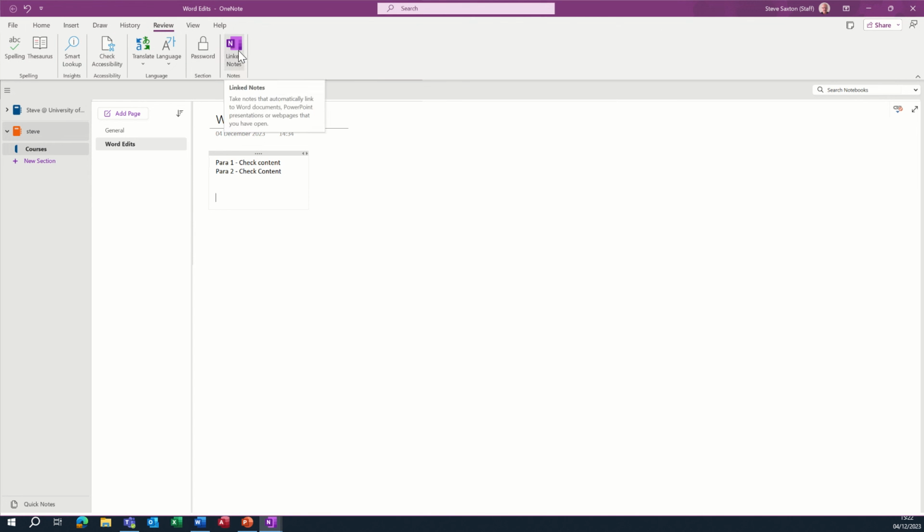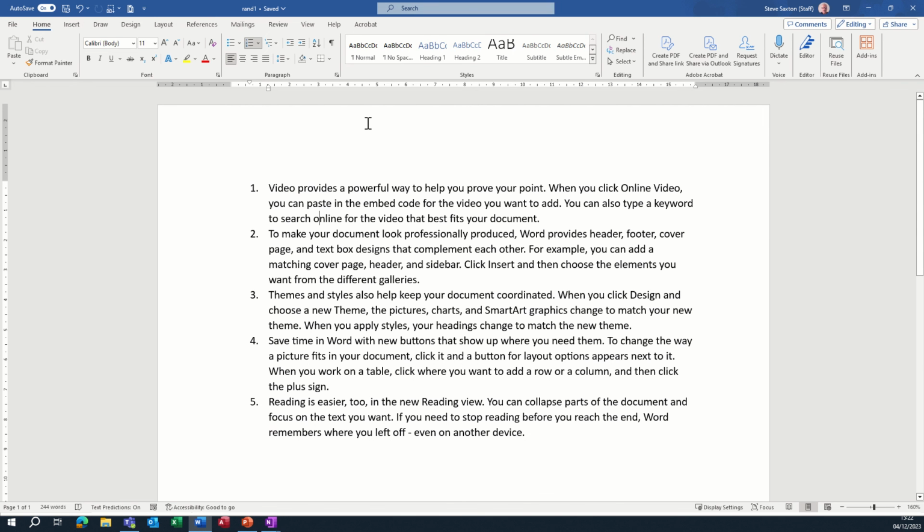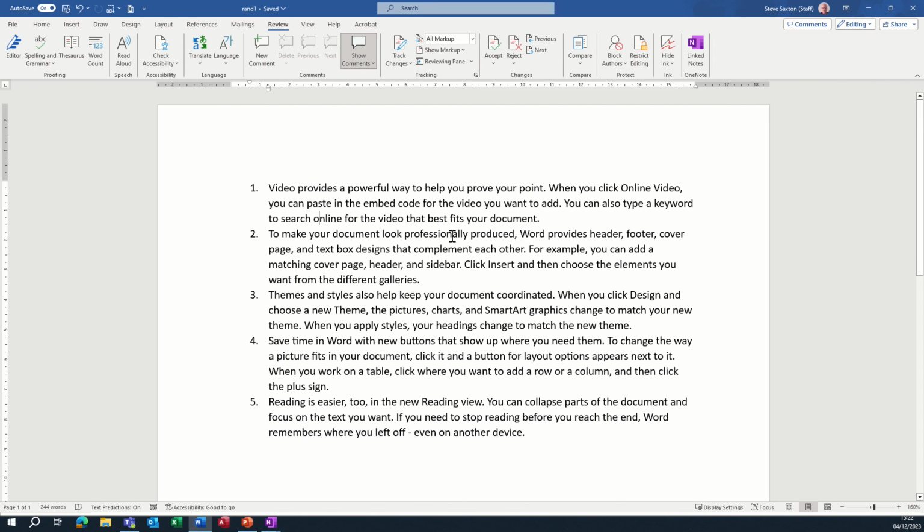Linked notes, you can open it from here and go to a file that's been saved and do the same thing, and then the hyperlinks will appear in here. So that's just a very quick video of how you can use linked notes from a Word document, in this case having previously set up your sections and pages in OneNote.